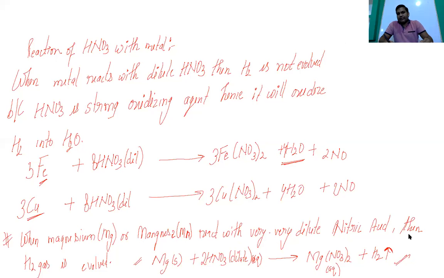So this I was discussing that it is a special case. When magnesium and manganese react with very dilute nitric acid, they form magnesium nitrate along with hydrogen gas being evolved. Is it clear? So I was talking about the aquaregia.